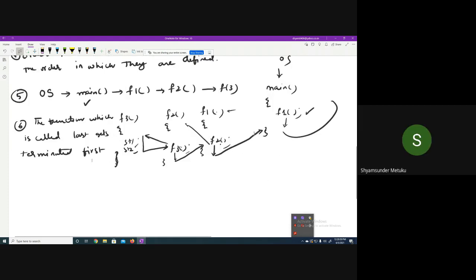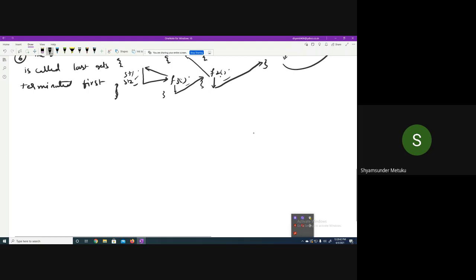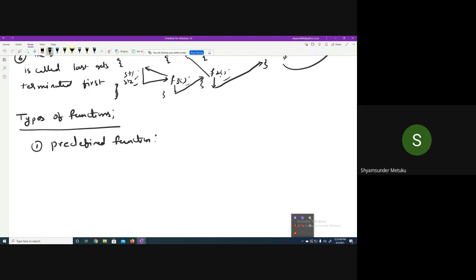Yes, sir. Then comes the topic of functions called types of functions, which we have already discussed just now. So what are the types of functions? First is called predefined function. It is already defined by the computer or system, already defined in the system. So what is our job? Just call the function.